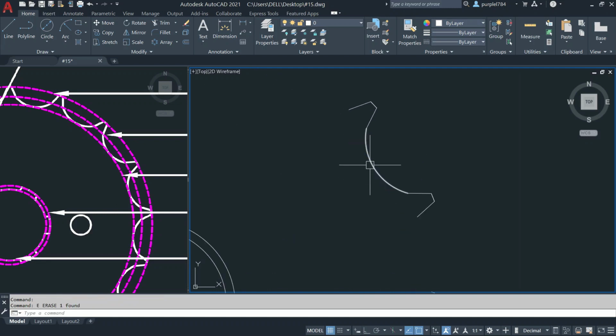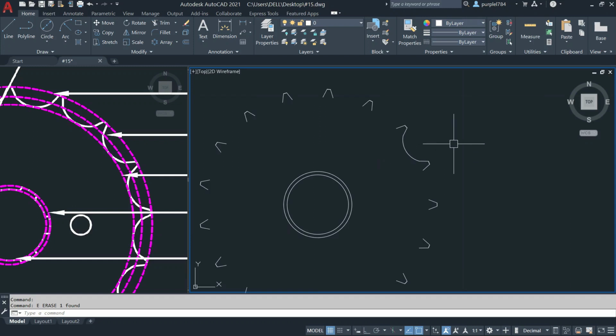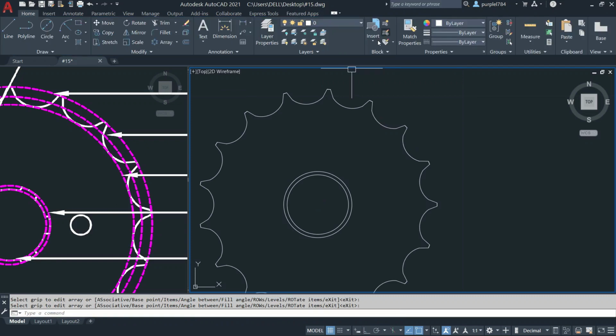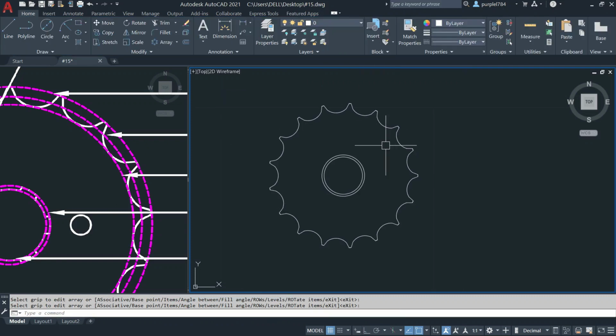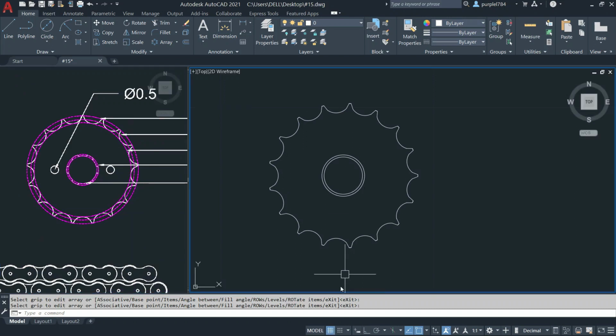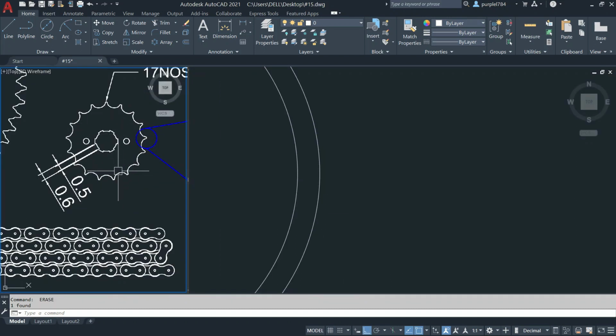Then I will delete. I need this one also 17 number. Click on the array, select the object, press enter, show the center point, then give the quantity 17 number, press enter, click on close. Now I already got the dish. I will create this inside small pinion.